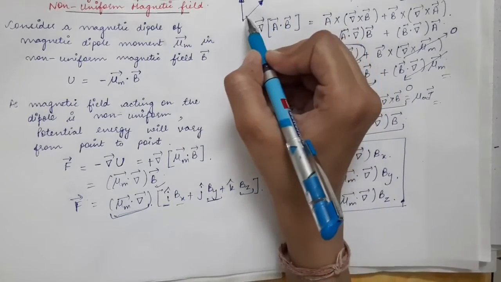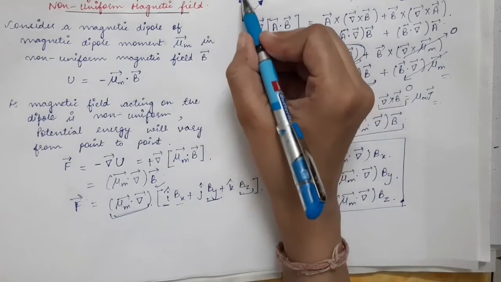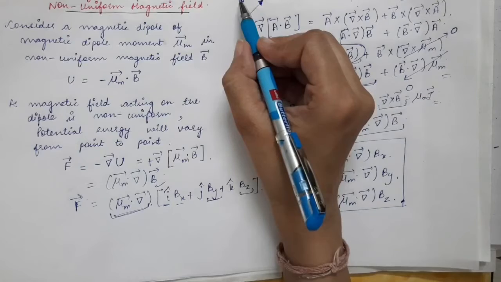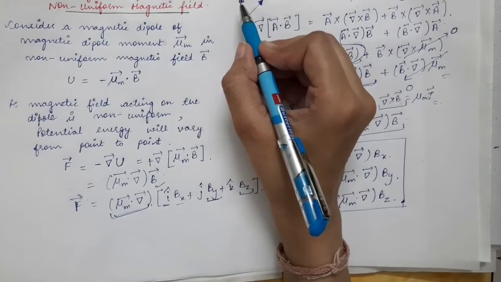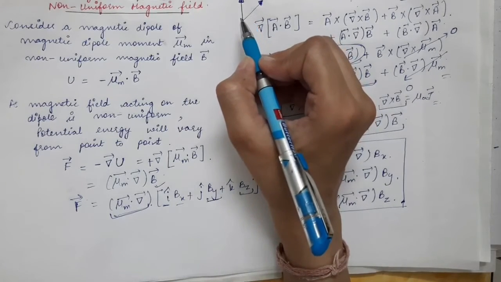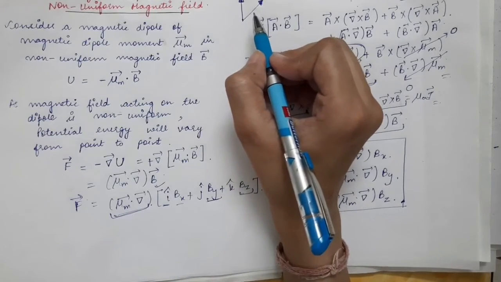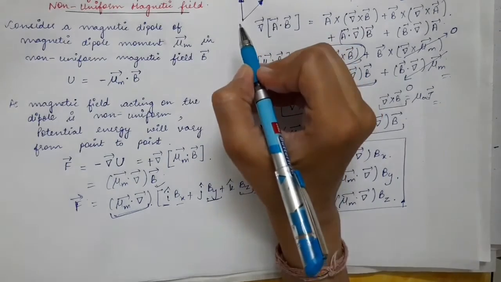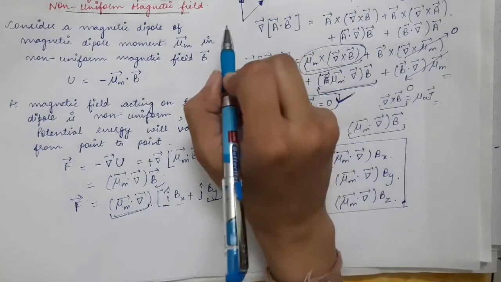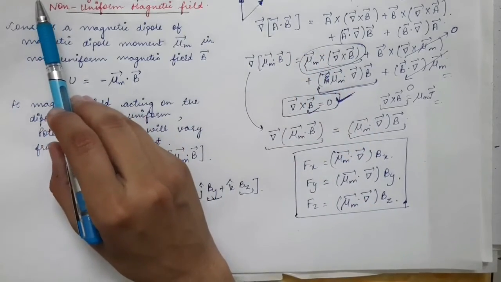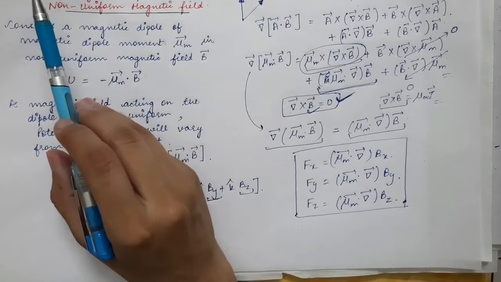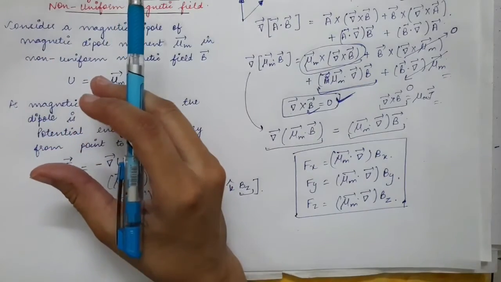And we have seen that when the magnetic dipole moment is along the magnetic field, when the direction of magnetic field and magnetic dipole moment are the same, in that case potential energy is minimum. So the torque tries to turn the magnetic dipole in the direction of minimum potential energy. But this force will move the magnetic dipole to a region of stronger magnetic field.